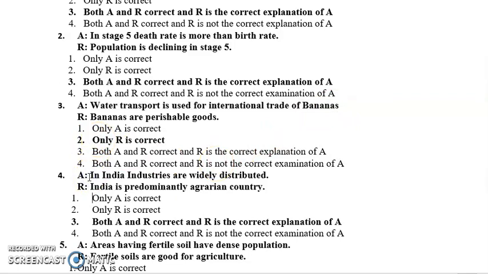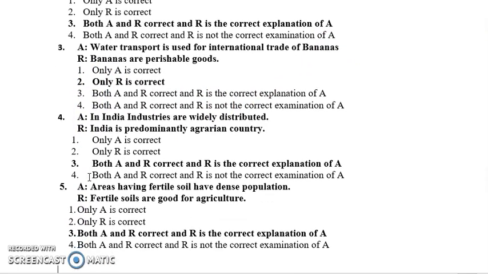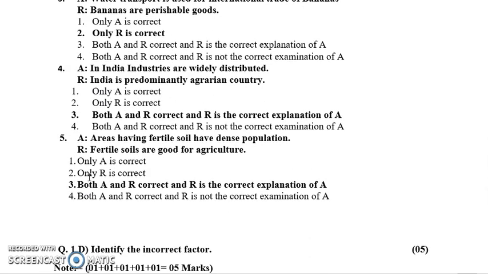Next, assertion A: in India, industries are widely distributed, and the reasoning is India is a predominantly agrarian country. So both the statements are correct. We all know that the most preferred occupation in India is agriculture, and industries are widely distributed, means they are not seen at a single place, but are unevenly and widely distributed everywhere. So both A and R are correct, and R is the correct explanation of A.